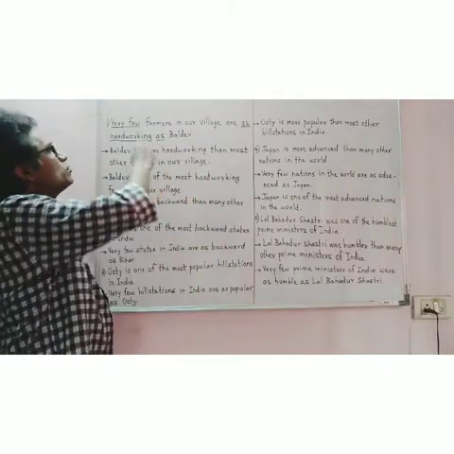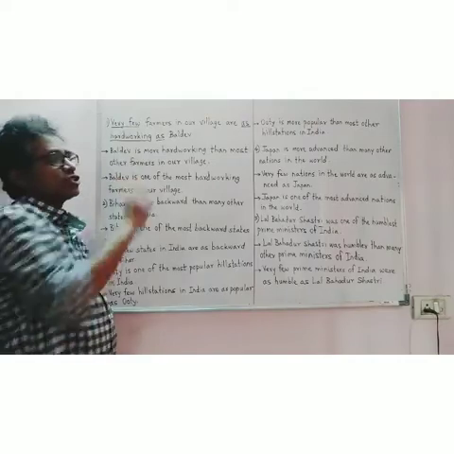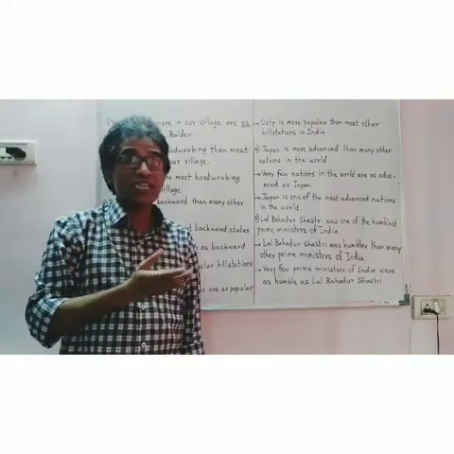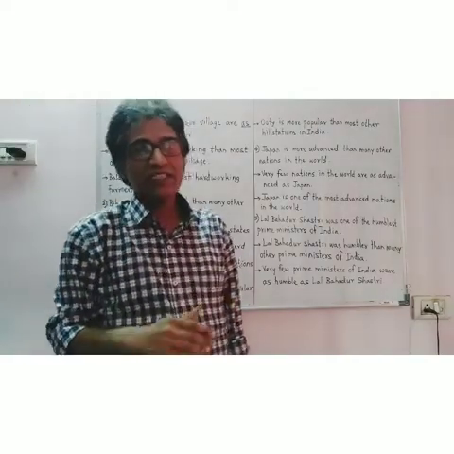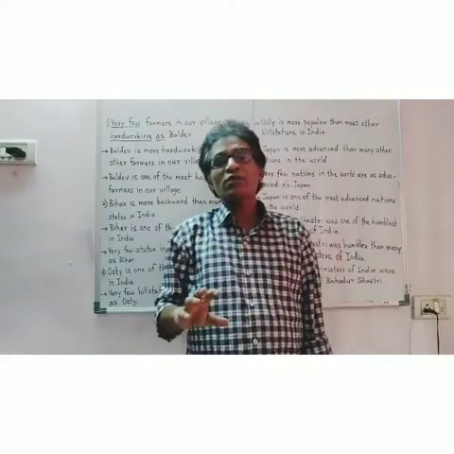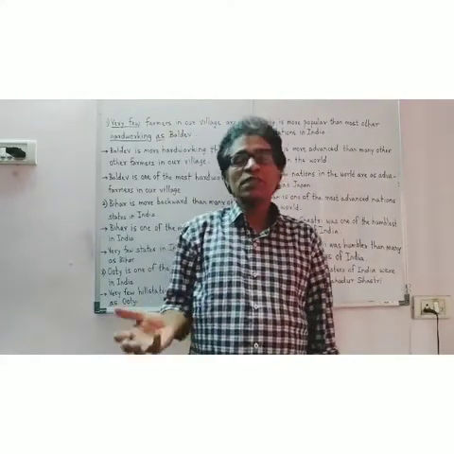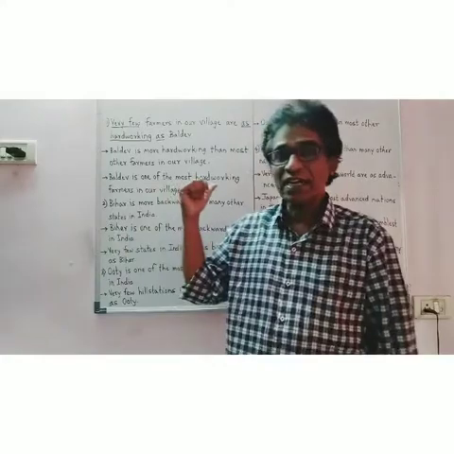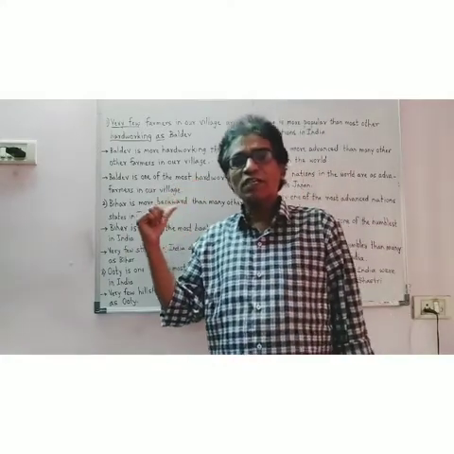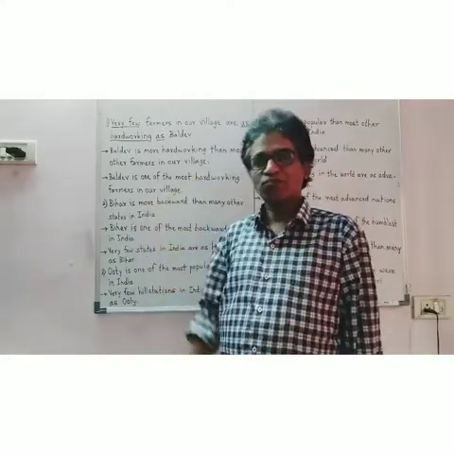And I want you to give special attention to very few, because this is the second type in the series of comparison between more than two people, places, things. In the last video we learned the first type of it.